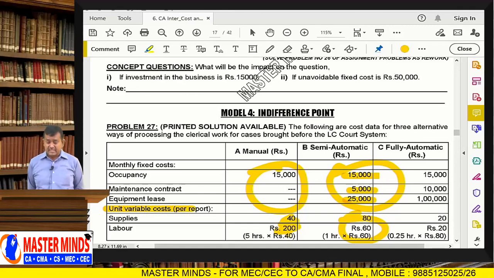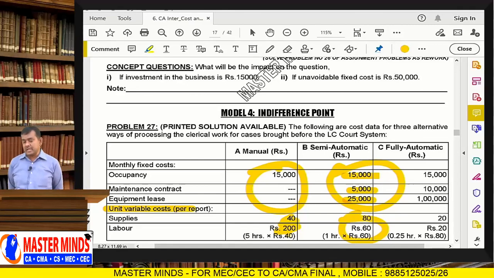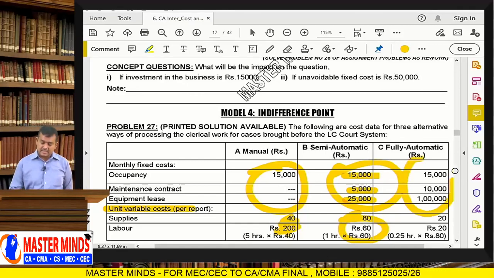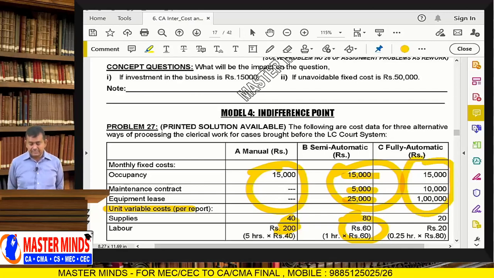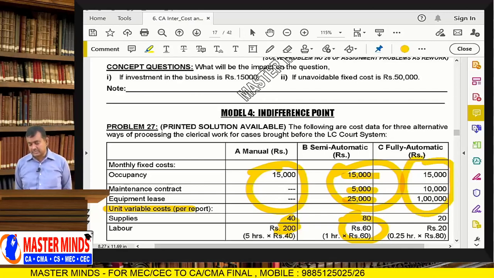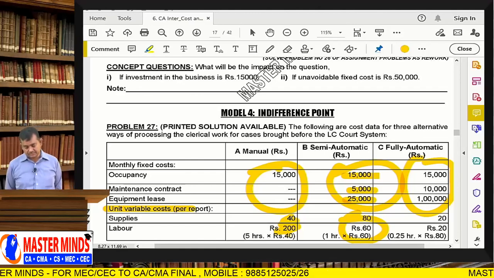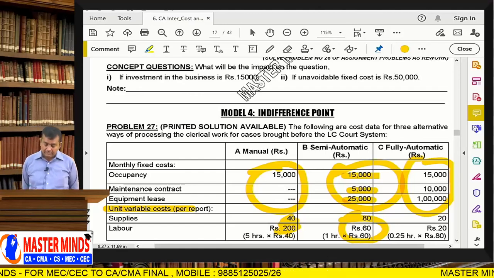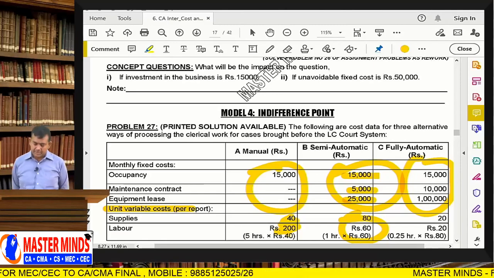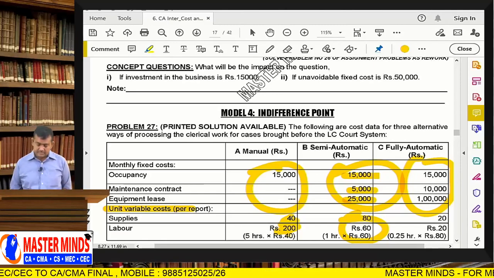Suppose the clerical work is done in the fully automatic way. In that case the fixed cost is 15,000, 10,000, 1 lakh, so 1 lakh 25,000. Variable cost, sir, is 40 rupees.